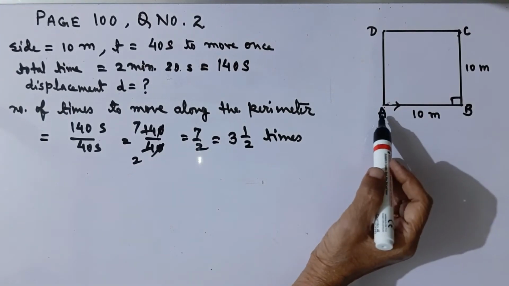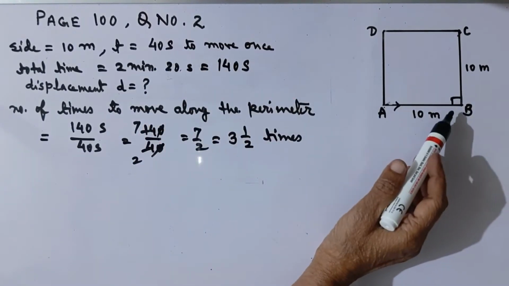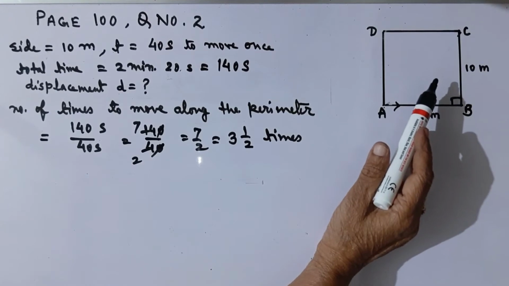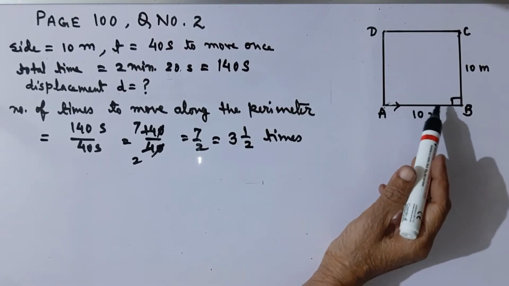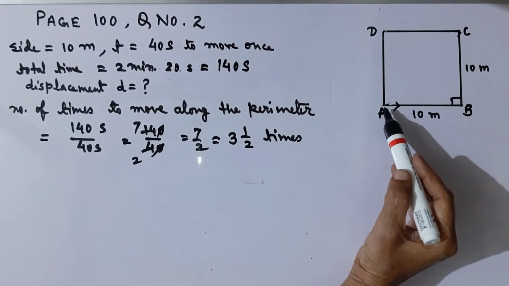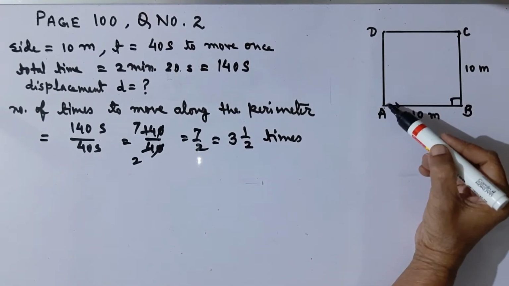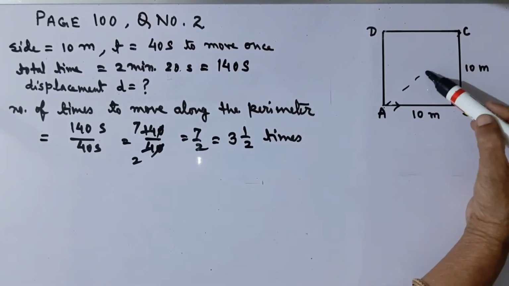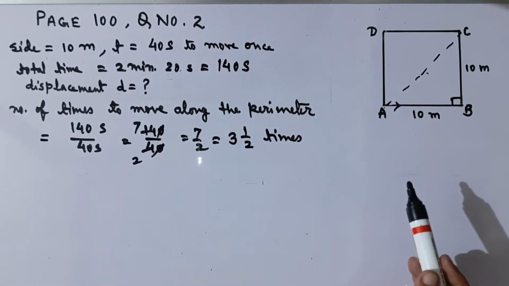Therefore, at the end of 2 minutes 20 seconds, the farmer will be at the opposite corner, because in half the perimeter he will move along the boundary a distance AB plus BC, and he will reach the opposite corner, that is at point C.